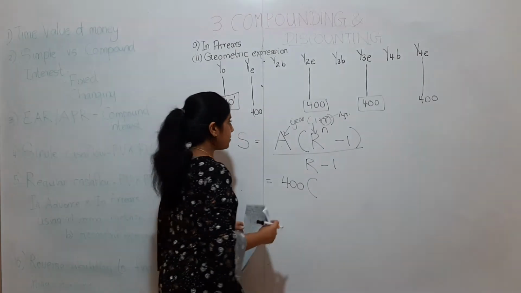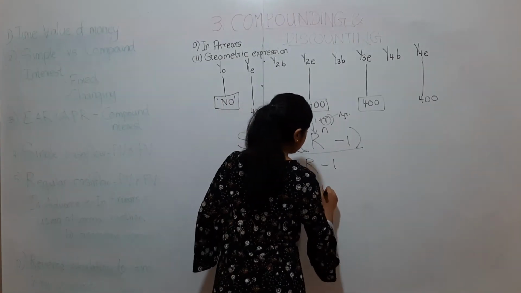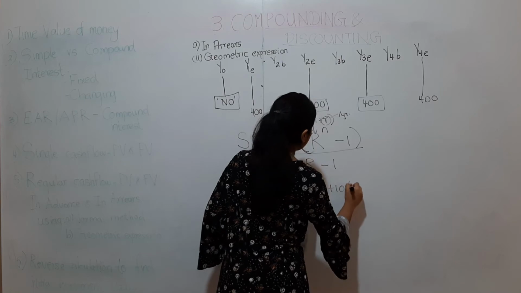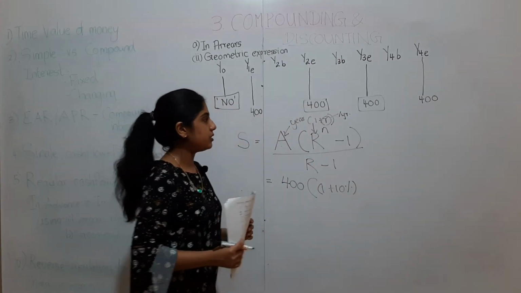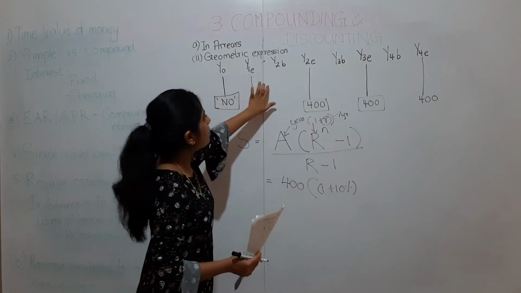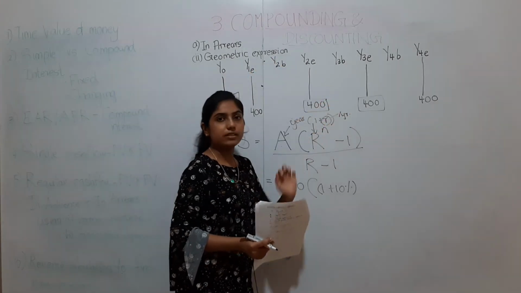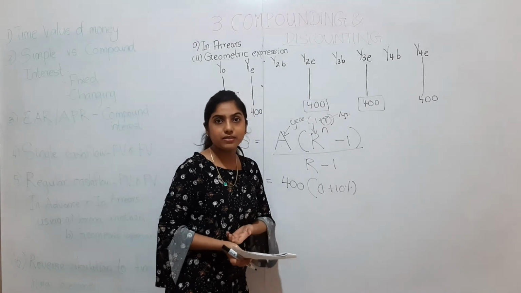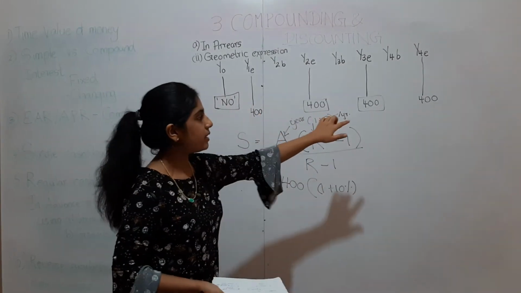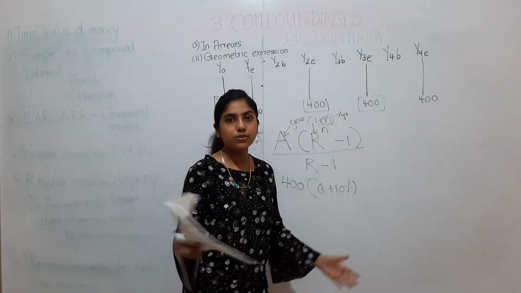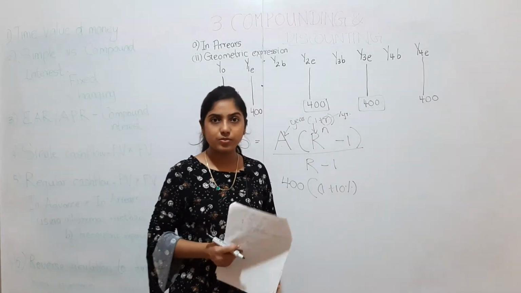Okay. So 1 plus R is 1 plus 10% to the power. I told you all, in a geometric expression we can't go by the number of years interest is applied to, like the normal method. We have to only count how many times we are putting the money every year during our entire investment period.